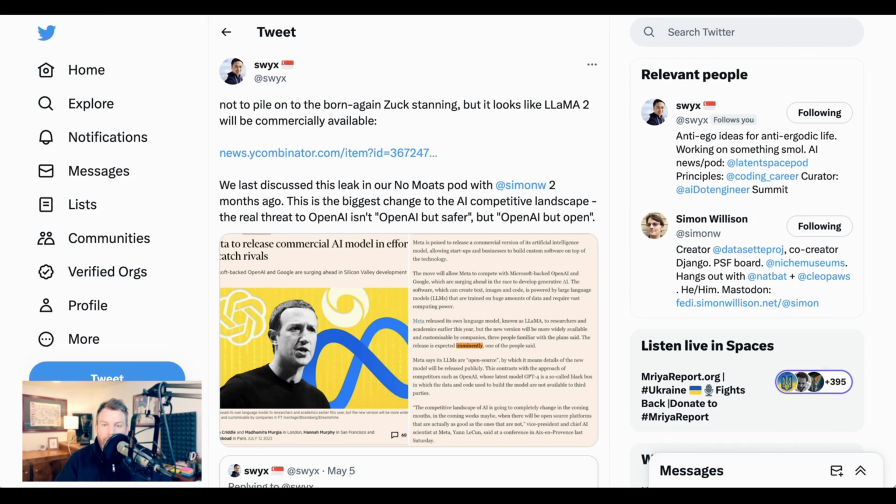Now, as we wrap up, one thing that I think is worth noting, one company that didn't have a contender in here is, of course, Meta. However, Meta's Llama model has been absolutely integral to the explosion of open source alternatives, and it appears that they're on the verge of releasing a new Llama 2 model that will be commercially available. Swix again said, "This is the biggest change to the AI competitive landscape. The real threat to OpenAI isn't OpenAI but safer, but OpenAI but open."